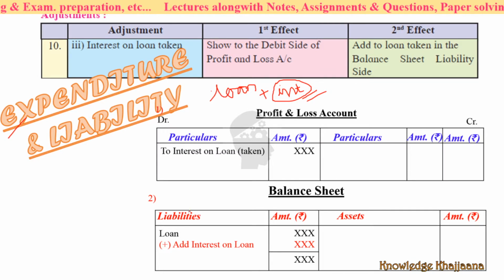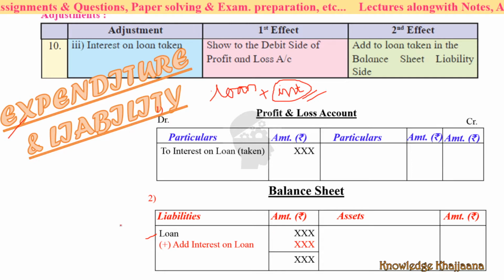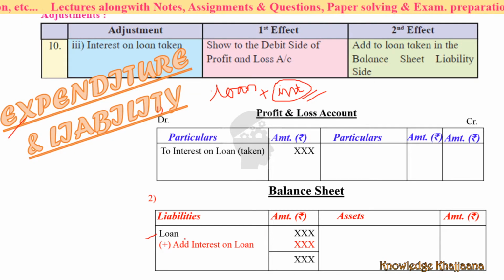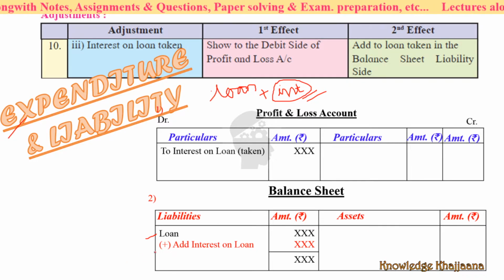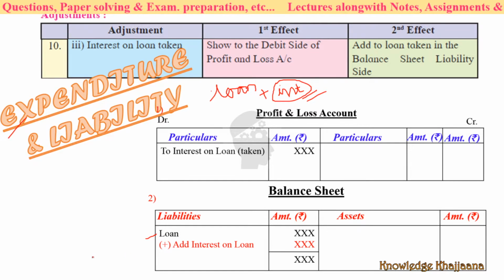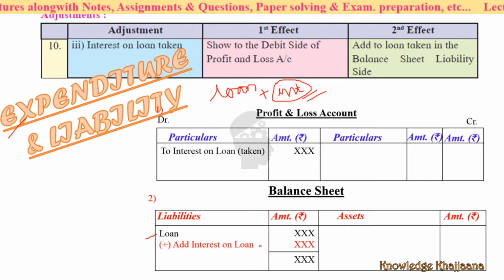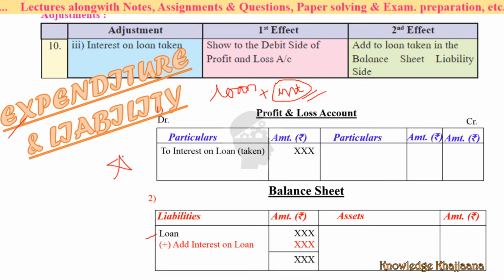In the balance sheet liability side, you have to write the loan from whatever bank, secured or unsecured loan. Then you have to add its interest also, loan plus interest on loan, because that interest on loan is for that specific year you are paying. So this is your total liability. Loan is also your liability and interest on loan is also your liability. So this will be your total liability. This is again a different thing and you have to remember it.